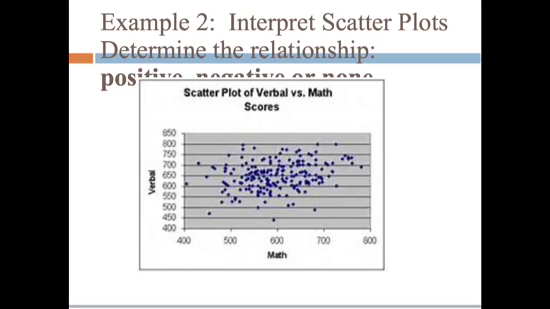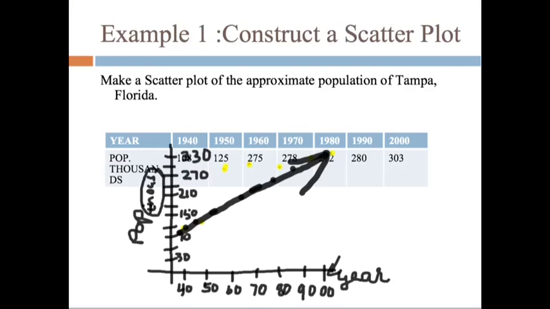What we did at the end of example 1 was really what we're going to be doing in example 2. Sorry to obscure the directions, but example 2 basically says that we are interpreting scatter plots and we're going to determine the relationship, and that's positive here, negative is back here, or none, or is there no relationship at all? So that's what we're going to be determining. So let's look at this particular example, see if I can get it back.